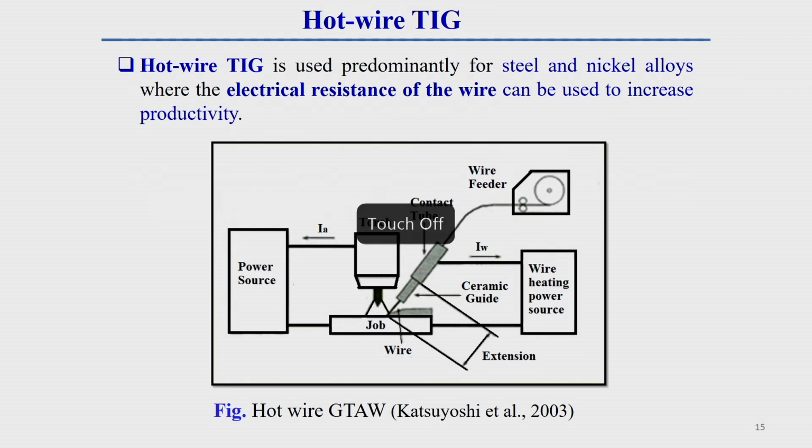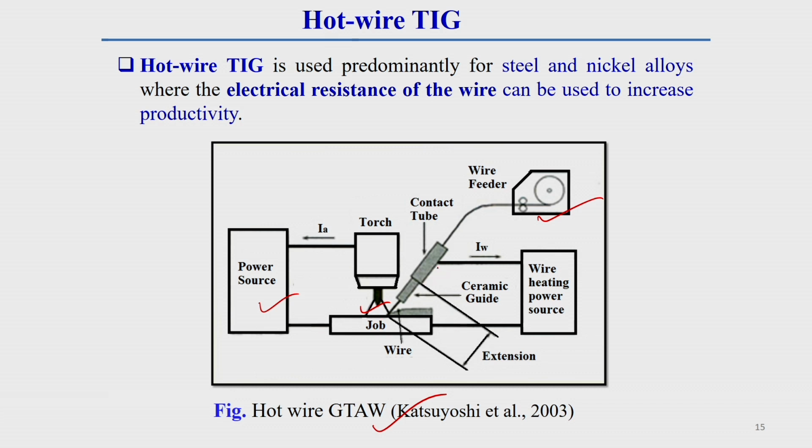Now in the case of hot wire, instead of supplying the filler wire at room temperature, the filler wire is supplied at a temperature closer to its melting point by some heating mechanism. This mechanism is shown here, and then it will be very clear to you. This is the hot wire GTAW process or setup. Here you see the arc generated by this power source, and this is the wire feeding mechanism, from where the wire is continuously fed to the job.